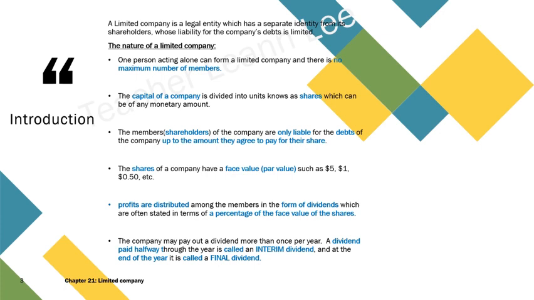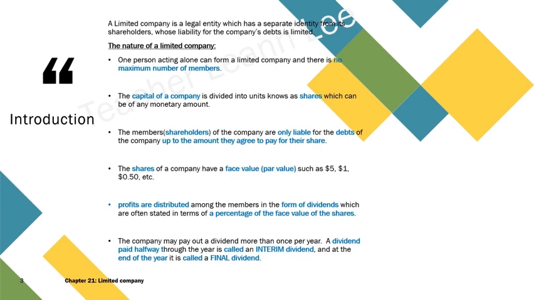The company may pay out a dividend more than once a year, so dividends can be paid halfway. Let's say they promise to pay you 1,000 as a dividend, but they could issue 500 in January and another 500 in June.